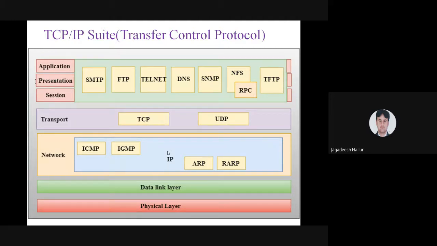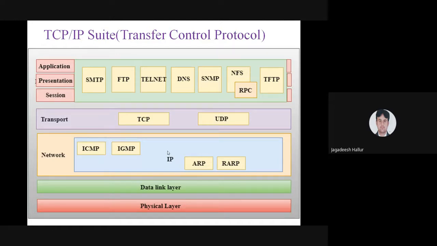What we have seen in the OSI model is that there are 7 layers. And this TCP model is a practical implementation. They have done this in the TCP/IP suite. In this, we are using only 4 layers. We have converted the application layer, presentation layer, session layer and transport layer into one layer.